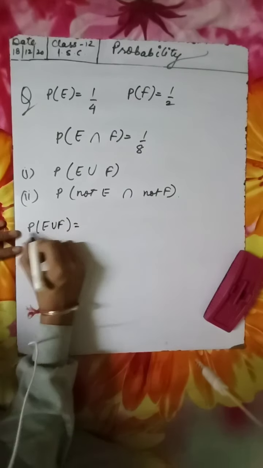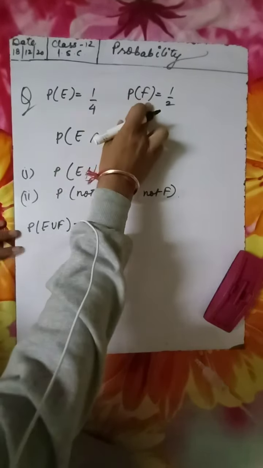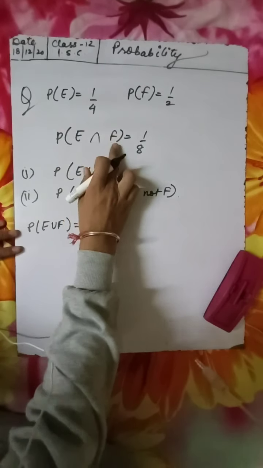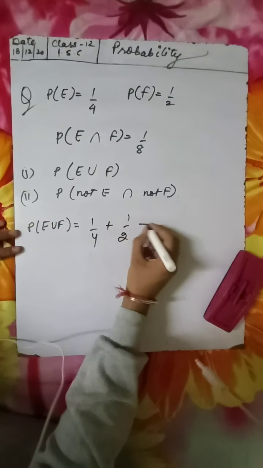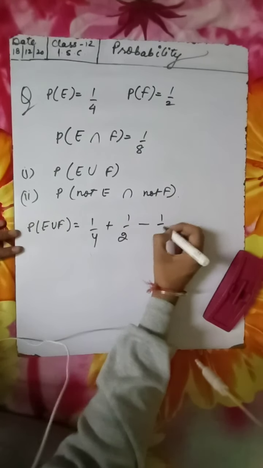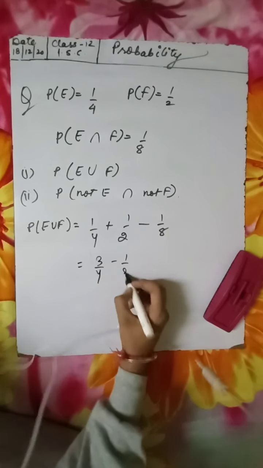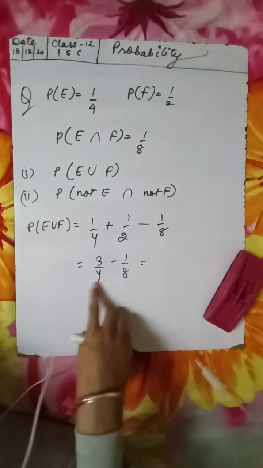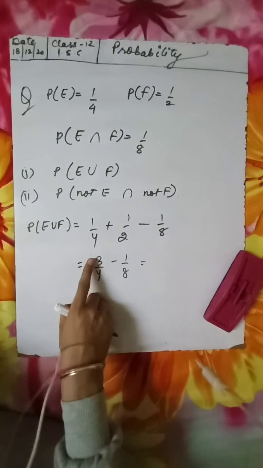So we know probability of E union F is P of E plus P of F minus P of E intersection F. So P of E is 1 upon 4, P of F is 1 upon 2, minus P of E intersection F is 1 upon 8. 1 by 4 plus half is 3 by 4, we know. Okay, so to make the denominator the same, we can multiply this by 2.